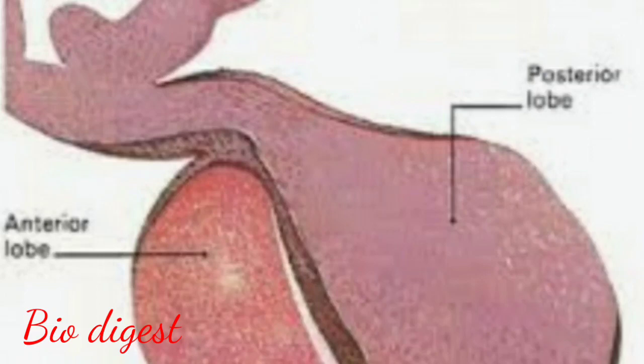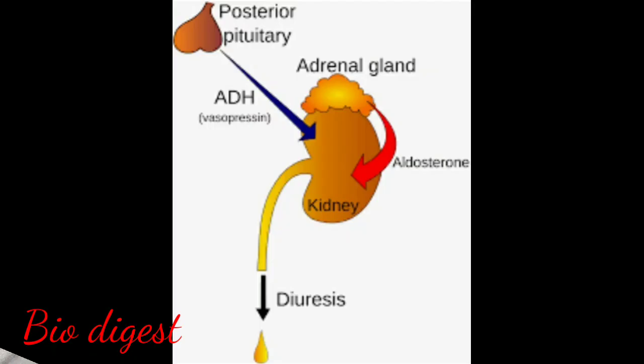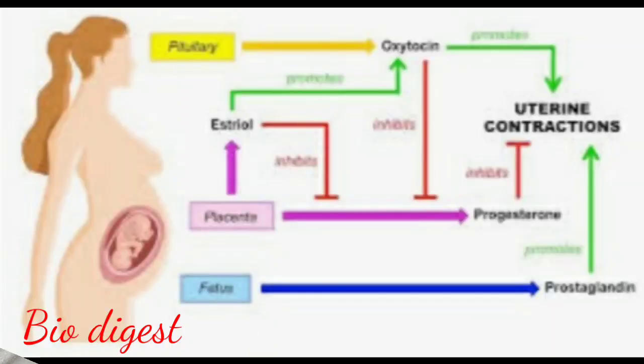Hormones from the posterior pituitary: the antidiuretic hormone, also called vasopressin, acts on the kidney, increasing reabsorption of water from the kidney tubules. Deficiency of ADH causes diabetes insipidus. Oxytocin stimulates the vigorous contractions of the uterus in a pregnant mother, leading to the birth of the baby.